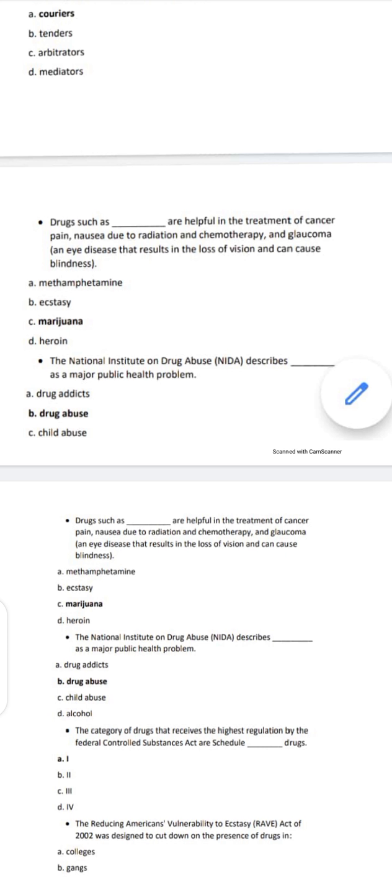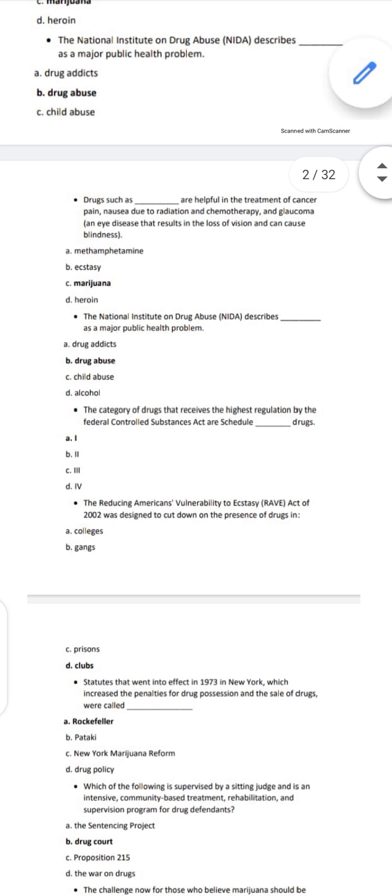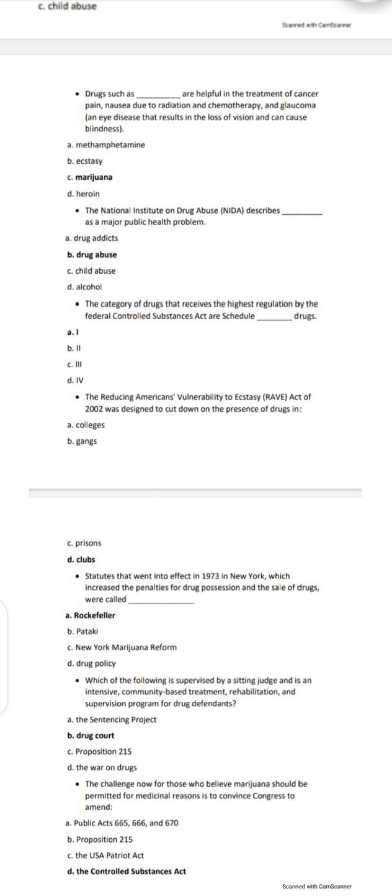The National Institute on Drug Abuse (NIDA) describes drug abuse as a major public health problem. Drugs such as marijuana are helpful in the treatment of cancer, pain, nausea due to radiation and chemotherapy, and glaucoma and eye diseases that result in the loss of vision and can cause blindness. The category of drug that receives the highest regulation by the Federal Controlled Substances Act is a Schedule I drug.